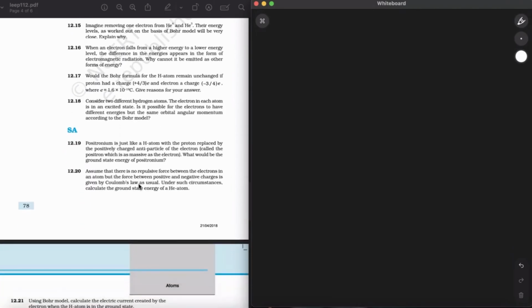There's a positronium. They have told us about a positronium first. Positronium is just like a hydrogen atom with a proton replaced by the positively charged antiparticle of the electron, called the positron, which is as massive as the electron. What would be the ground state energy of positronium? So this is the concept. Now I'll tell you about the key concept behind this question. In these types of conceptual questions, everything that you need is concept. You don't need to practice hundreds of questions. You just need to get the correct concept behind these questions.